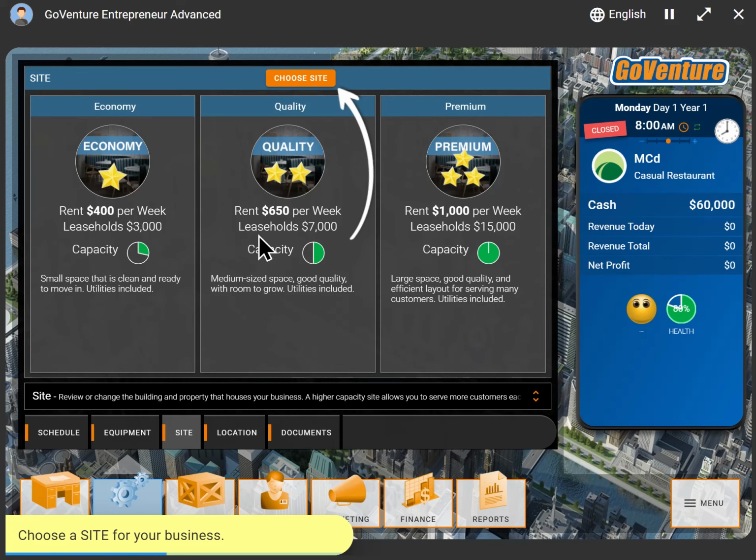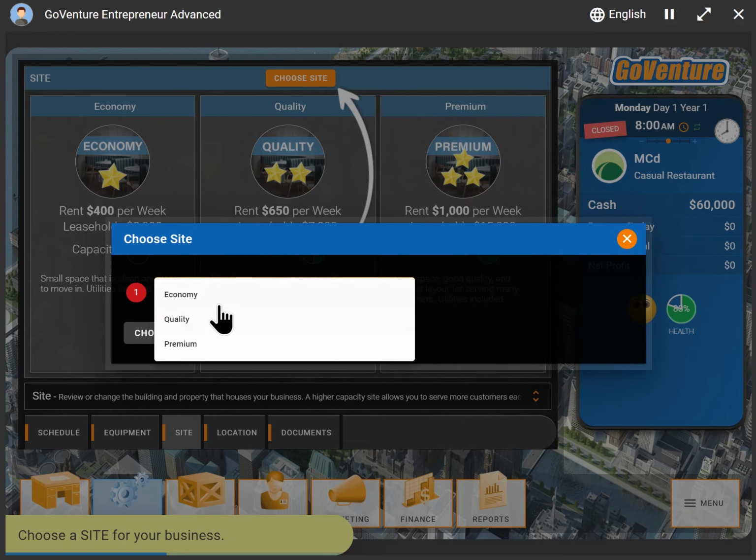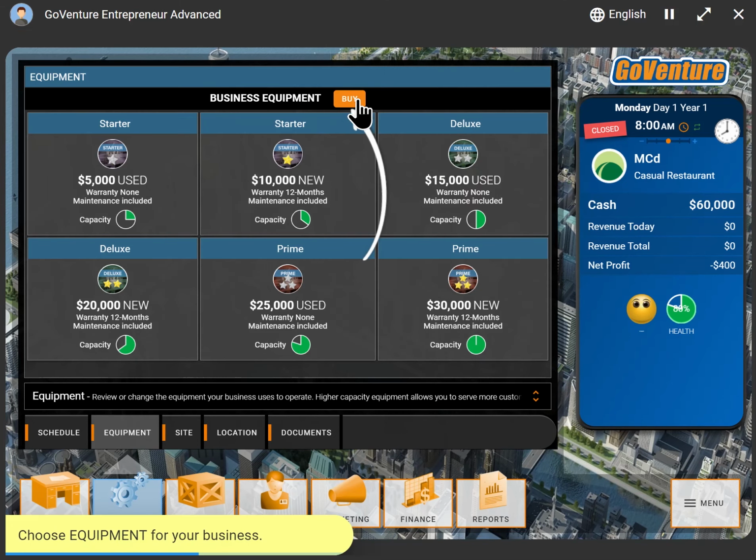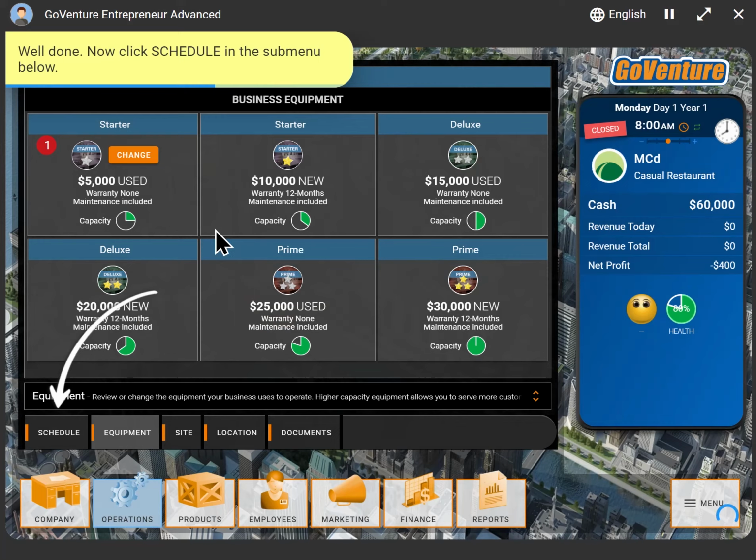So we have to choose a site for our business, and let's go ahead and choose the economy site. The site has different rents, different leaseholds, different capacities, and we can upgrade our site as we go along. We have equipment that we have to buy, and again, we have different levels of equipment, different pricing, whether it's new or used, maintenance costs. Let's go ahead and choose our starter equipment.